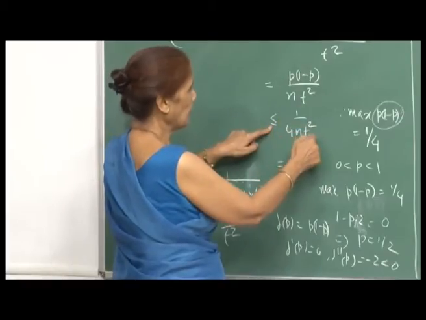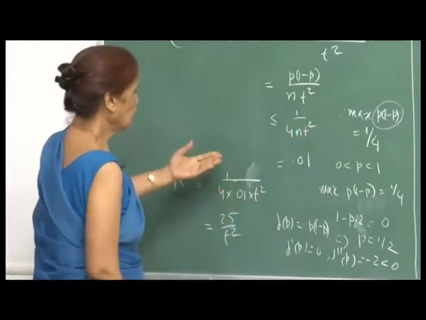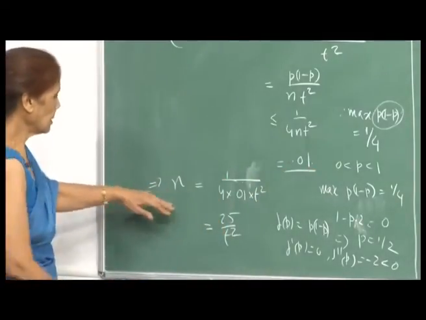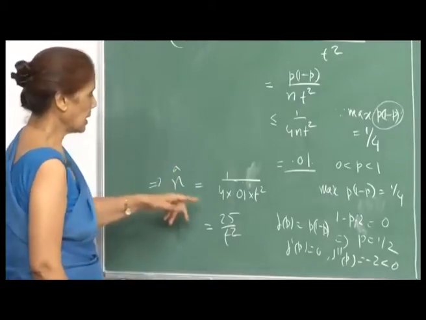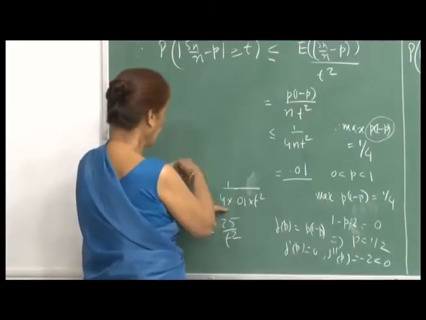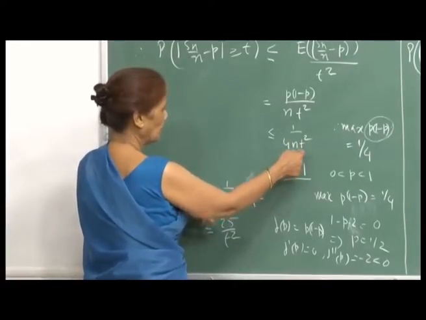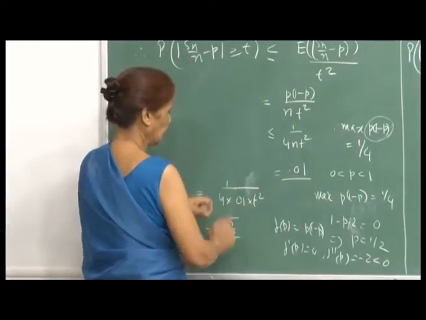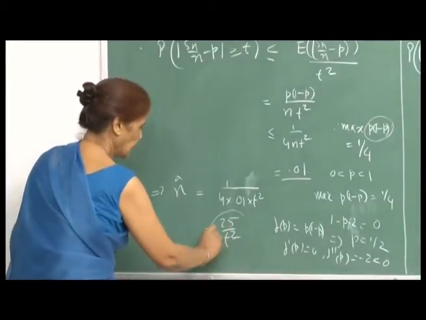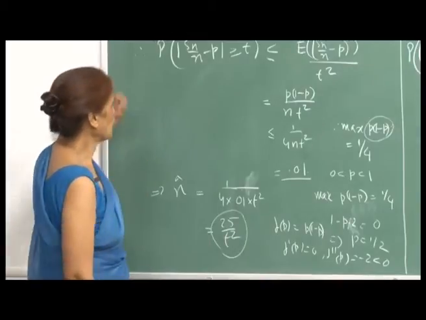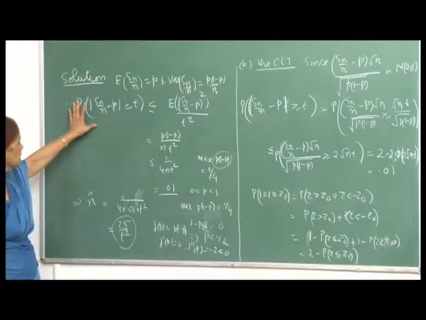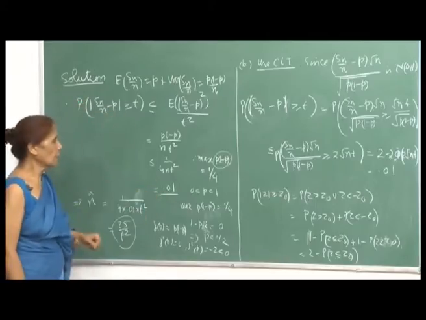So, 1 by 4 n t square, and this should be equal to 0.01. So, we get the estimate for n: n will be equal to 1 upon 4 t square into 0.01, which is 25 by t square. So, this is your Chebyshev's estimate for the value of n for which this probability would be less than or equal to 0.01.